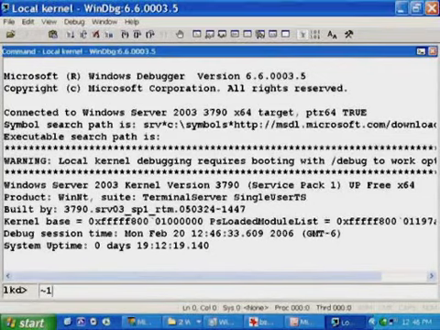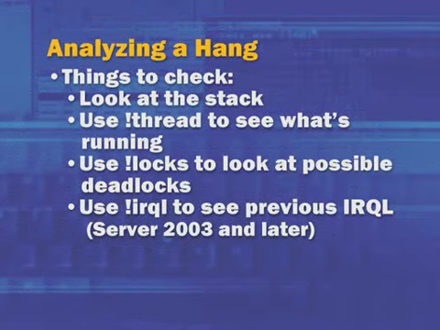The prompt doesn't have any processor context. If it was a multiprocessor system, you would see the processor number and a colon, where the processor numbering started at 0. And if you wanted to switch the context of the kernel debugger, you could type tilde followed by the processor number you're interested in. So 1 would be the second processor on a 2-processor machine. Once you've switched the context, the !thread command and other commands like !irql are processor specific, and so they'll be looking at the state of the processor on which the kernel debugger has its focus.